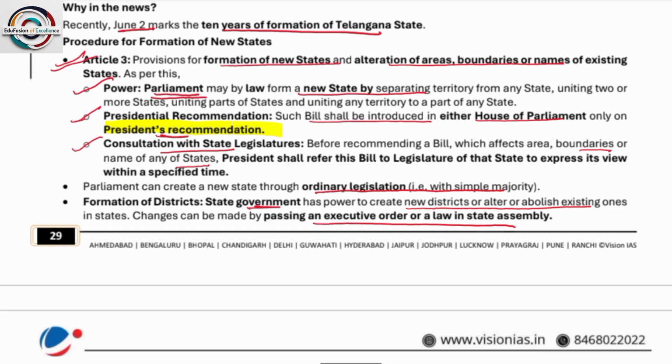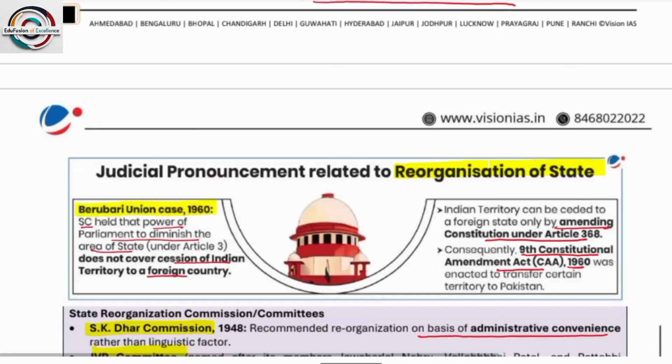Okay, and another thing, I hope all of you remember Articles 1 to 4. Any changes being brought in the states or union territories do not fall under any kind of amendment. It is just considered as a simple majority. Okay, no need for a special majority. It is passed through simple majority.